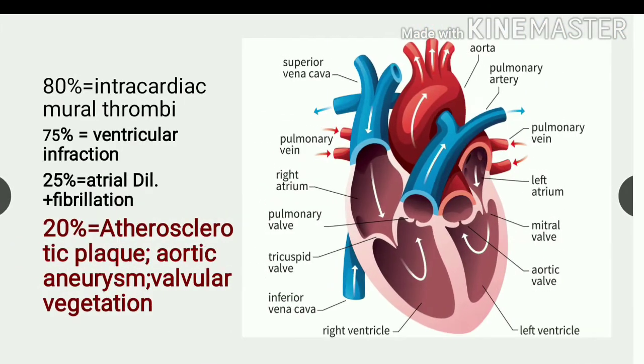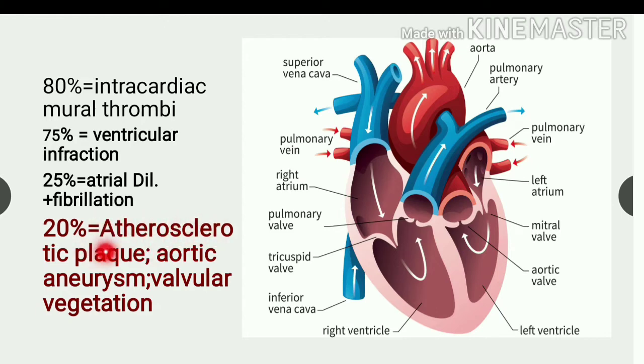Now let's go to systemic thromboembolism. 80% of the systemic emboli arise from intracardiac mural thrombi. The word mural thrombi means it is attached to the wall of the cardiac chamber. And from this 80%, 75% are associated with the left ventricular wall and 25% are associated with the left atrial wall. The remaining 20% originate from atherosclerotic plaque, aortic aneurysm, valvular vegetation and venous thrombi.